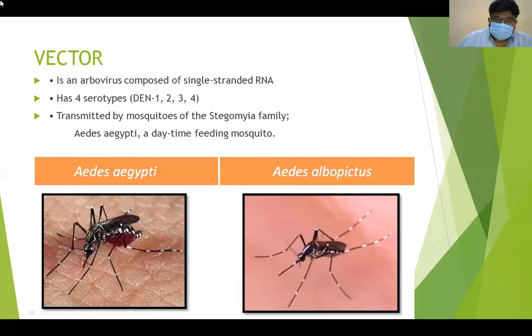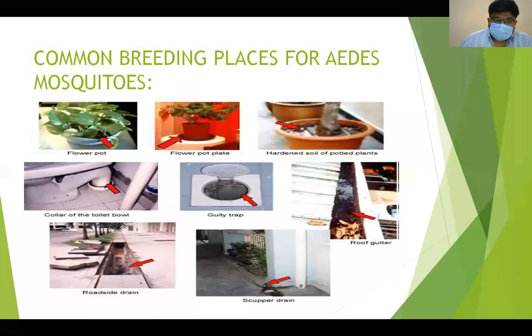A brief description about the virus and its vector. It's an arbovirus composed of single-stranded RNA. It has 4 serotypes, 1, 2, 3, 4, and it is transmitted by the mosquito Aedes aegypti. Common breeding places for Aedes mosquitoes, as you can see in the slide, are flower pots, the soil of potted plants, gutters, everything.